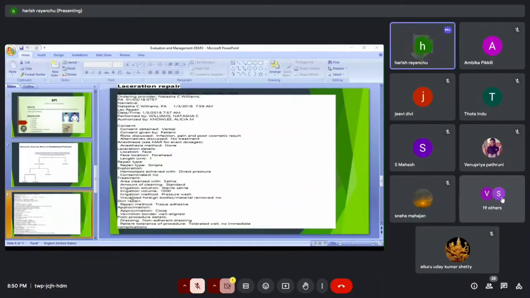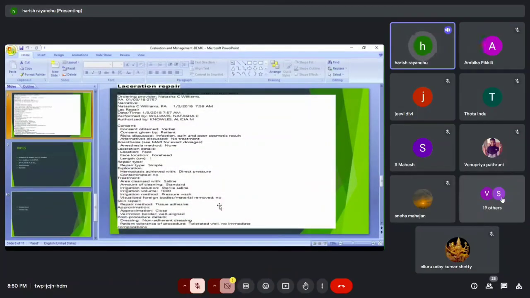But anyway, here they closed the repair and performed the laceration repair procedure. The patient also tolerated the procedure well, with no immediate complications. So along with the tissue adhesive, if they used any other suture material, we can bill the procedure. Otherwise, if they used only tissue adhesive or steri-strips, it is bundled with E/M, and there is no need to bill the procedure separately. That is a general guideline, and we will discuss it later. So this is about today's session, guys. Does anyone have any doubts other than this?